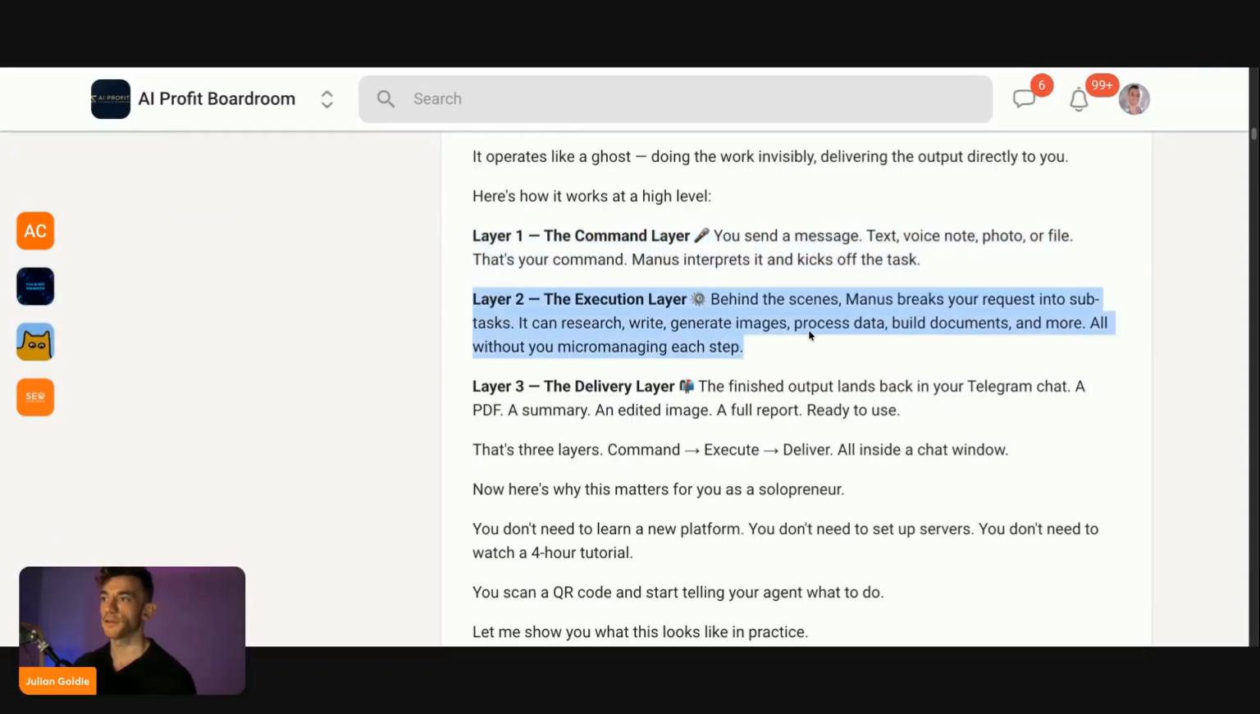Then you have the execution layer. So behind the scenes, Manus is breaking your requests into subtasks. It can research, write, generate images, process data, build documents, and more.